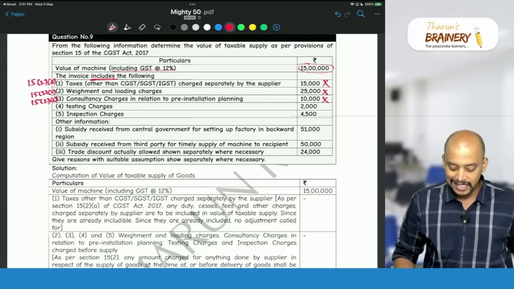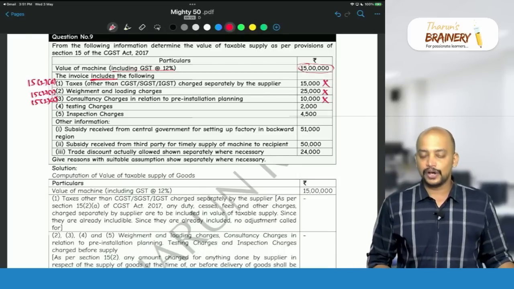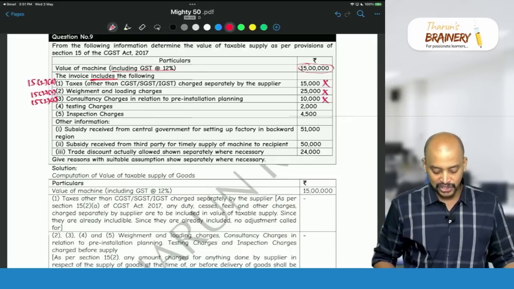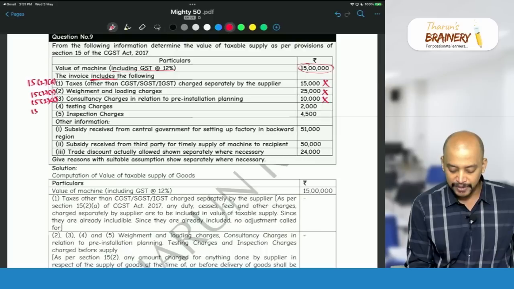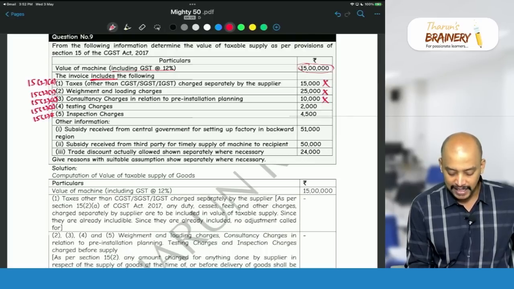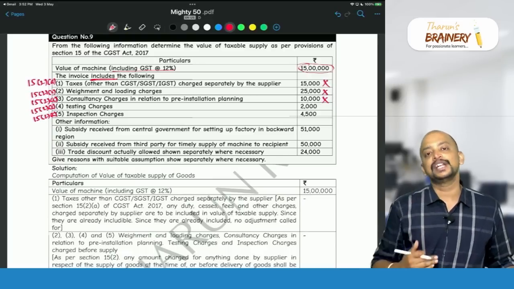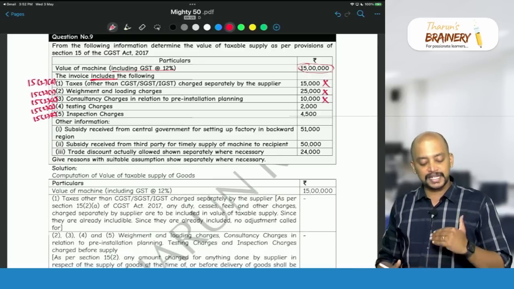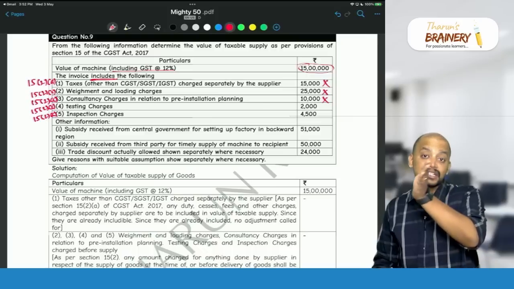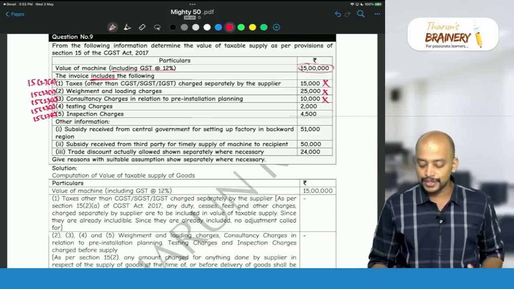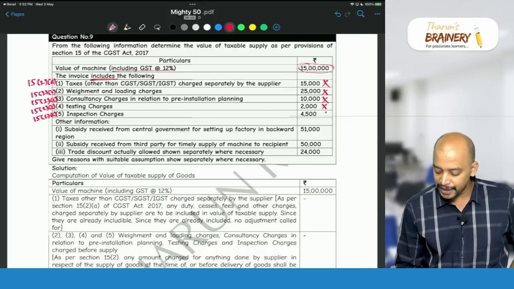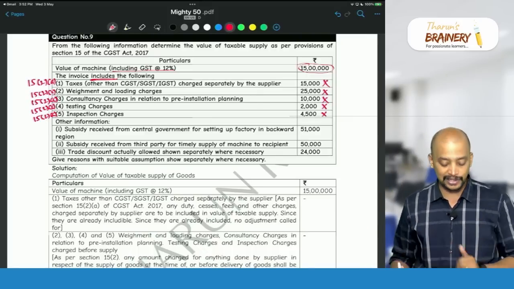Then testing charges and inspection charges. All these are the same as per 15(2)(c). Testing and inspection will definitely be done before delivery of the goods. All these expenses are incurred by the supplier and charged to the recipient before delivery of the goods, and in the given value they are already included. So further inclusion shall not arise.